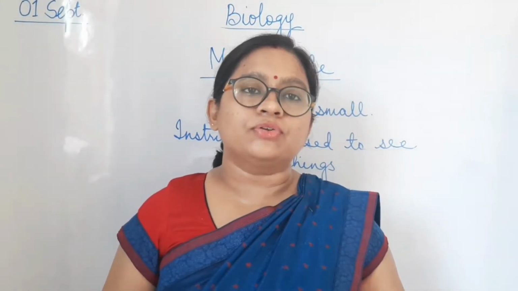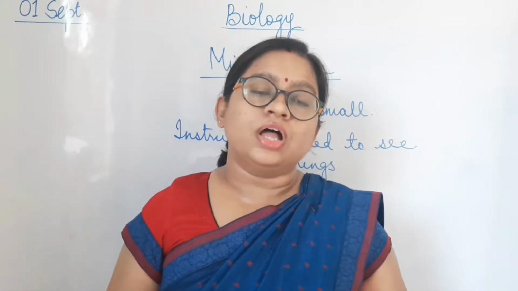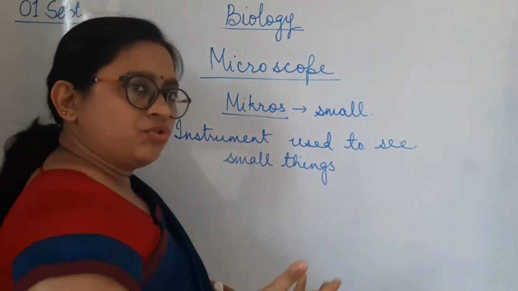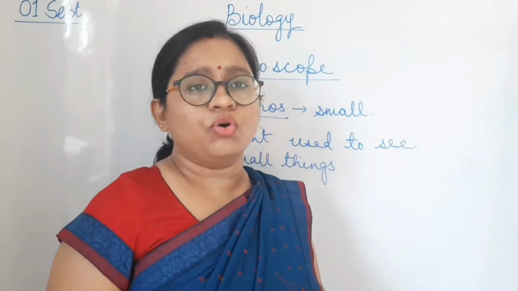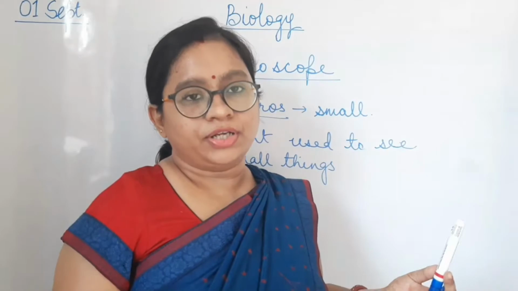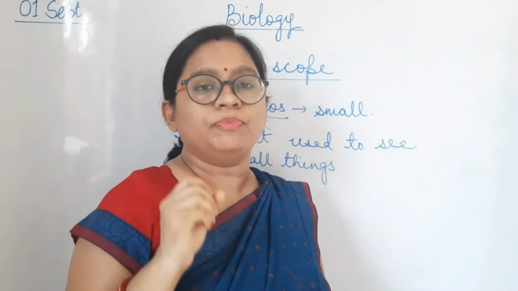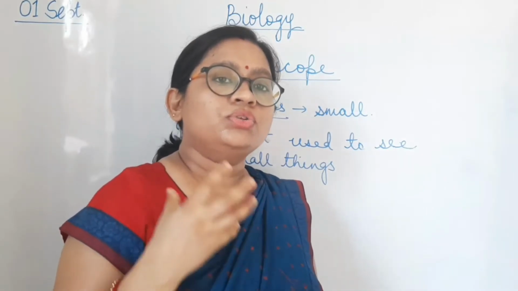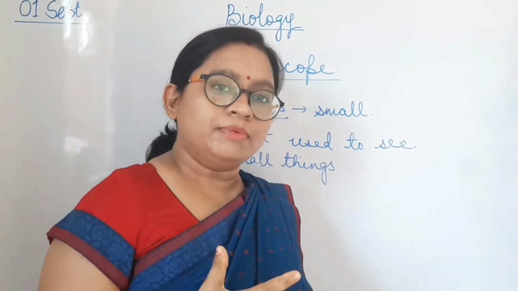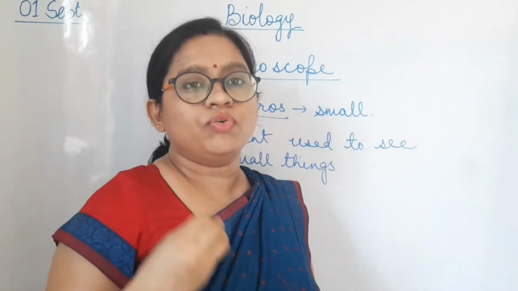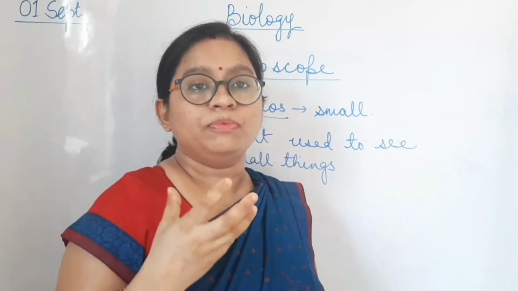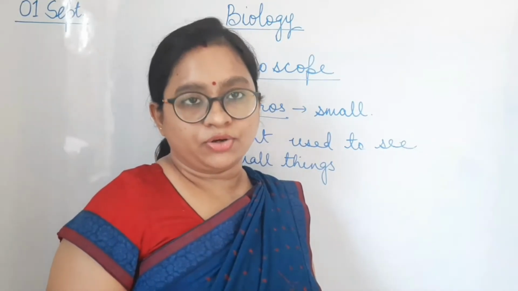For example, the microscope which you see in your laboratories is the optical microscope, the simplest one. And there are electron microscope, simple microscope, and various other types of microscope. The main importance of the microscope is to see small things. Due to the different developments made in microscope, a lot of things were made possible in cell biology. Means a lot of discoveries could be made only due to the microscope.